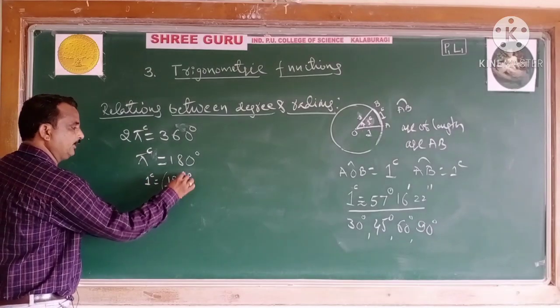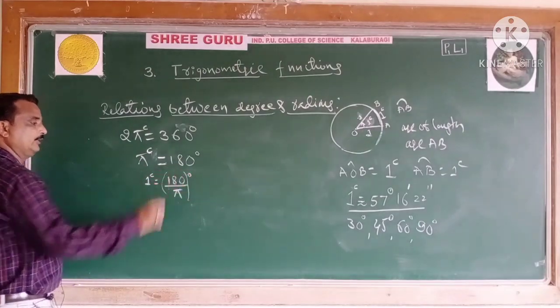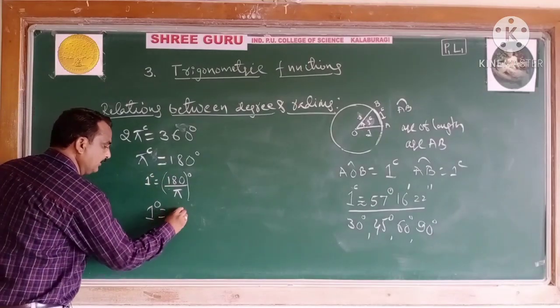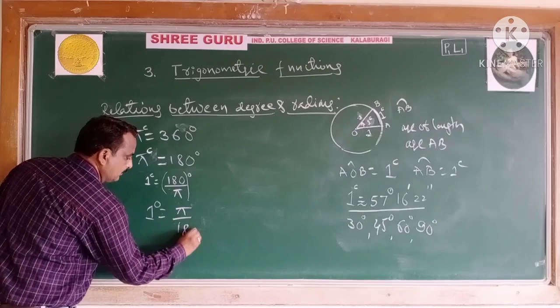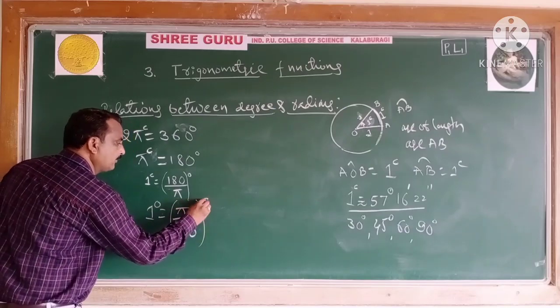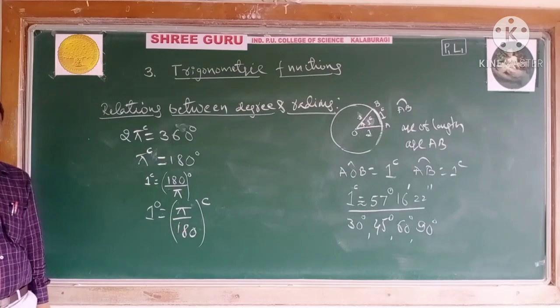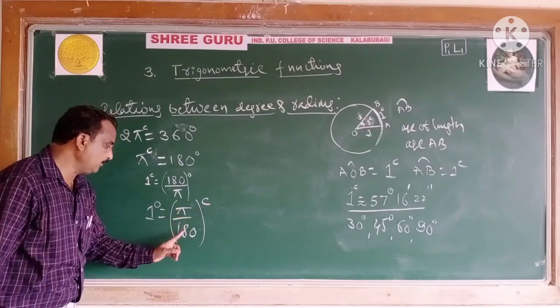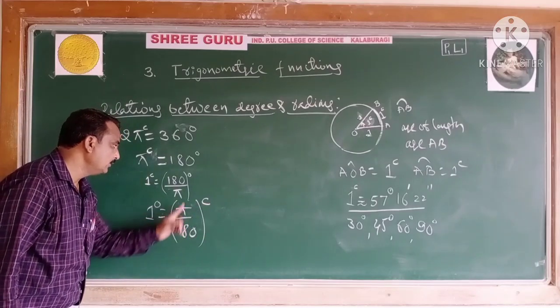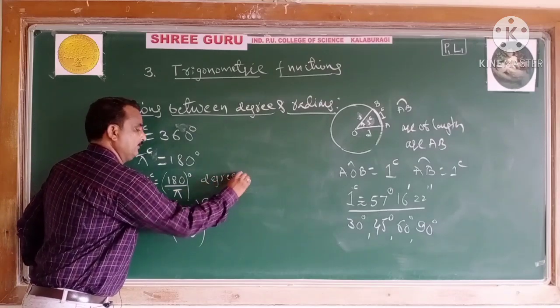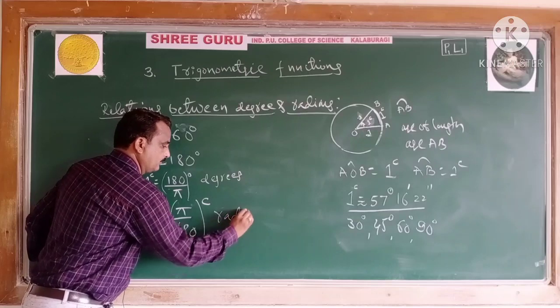If it is a degree, convert in terms of radian, multiply by pi by 180. You will get in terms of radian, and you will get in terms of degree. Here I will write degrees and radians.